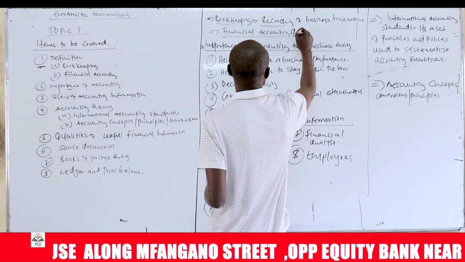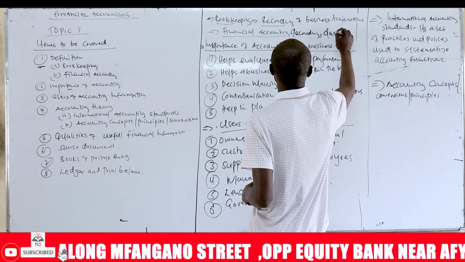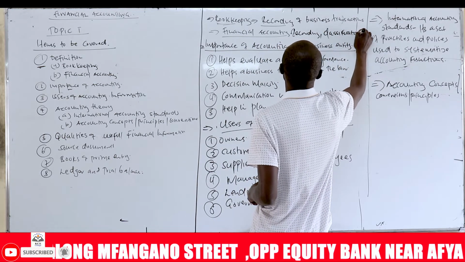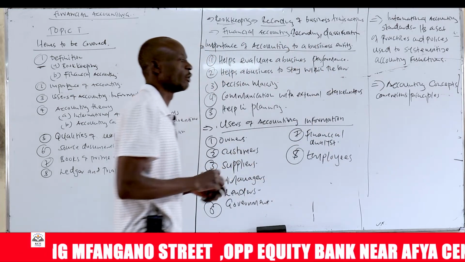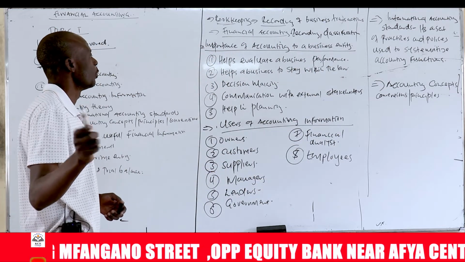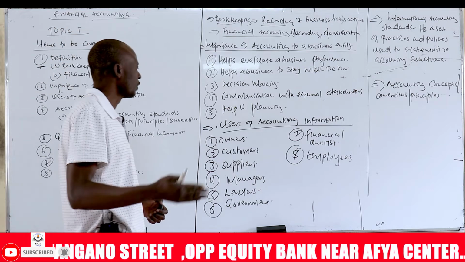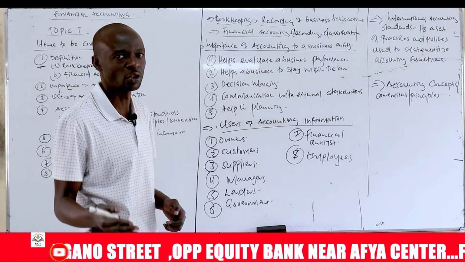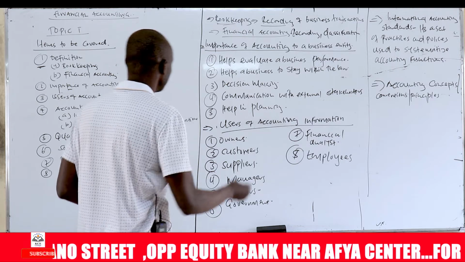So it involves recording, classification, and then summarizing and reporting financial information for decision making. We report it through financial statements such as profit and loss account, statement of financial position, and cash flow for decision making in the organization.